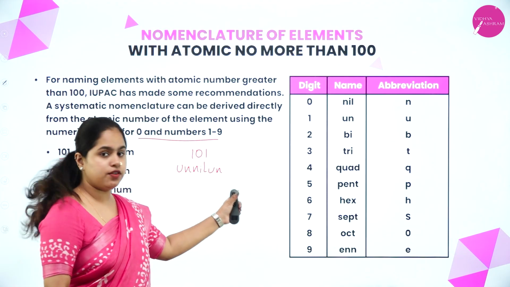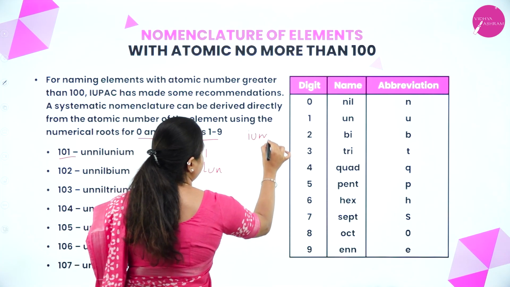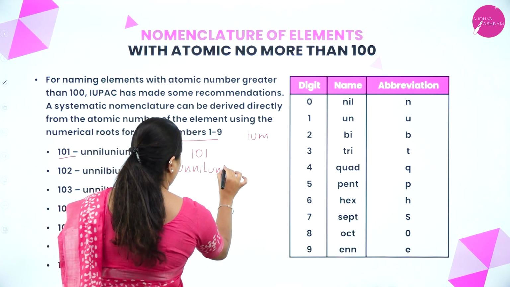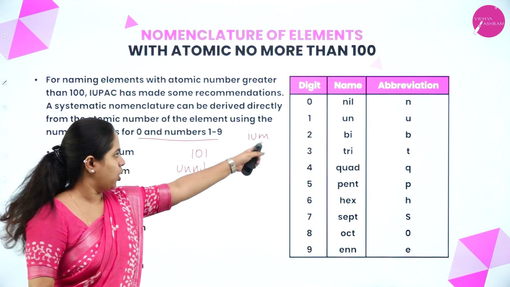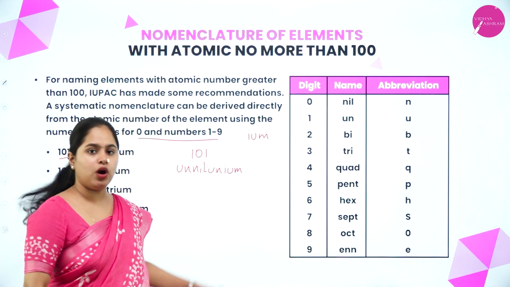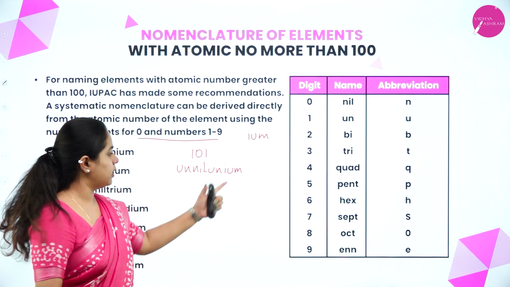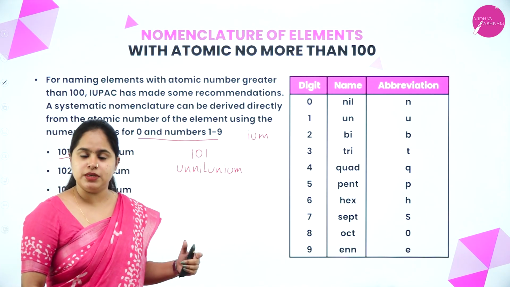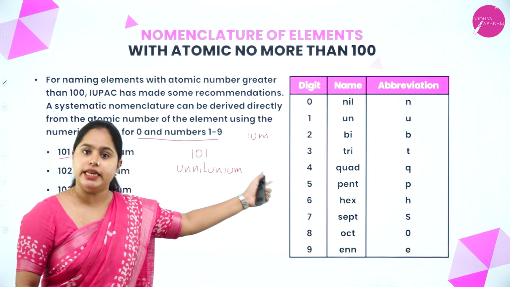And once you are done with this, you have to add ium. After you name the element based on the table, finally you have to add ium to it. So the name for the element having atomic number 101 is unnilunium.